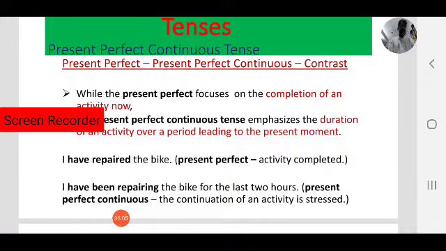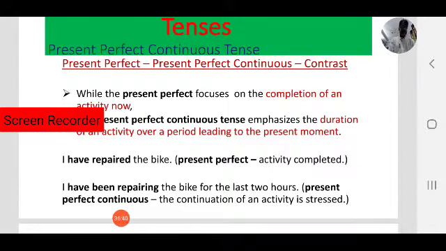For example, we have learnt present perfect tense. That means we have finished the topic. You have finished the topic of present perfect tense. Next, we have been learning tenses for 4 days or since Monday.